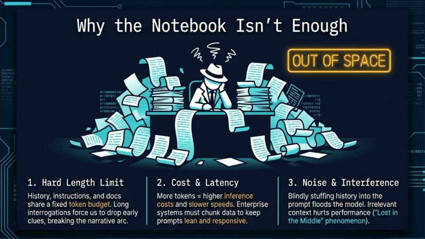Third, and perhaps most subtly, is the problem of noise and interference. Blindly stuffing every piece of history into the prompt floods the model. Irrelevant context hurts performance due to the lost in the middle phenomenon, where the model ignores information buried in the center of a long prompt. This visual here shows an agent overwhelmed by paperwork, which is exactly what happens to an LLM when the notebook gets out of control. We need a way to manage this flow efficiently.